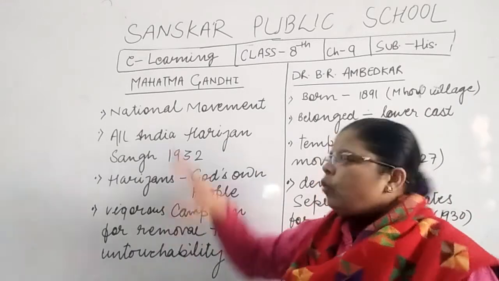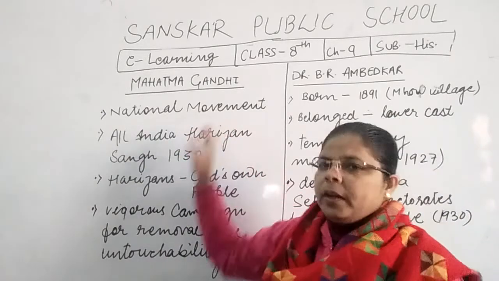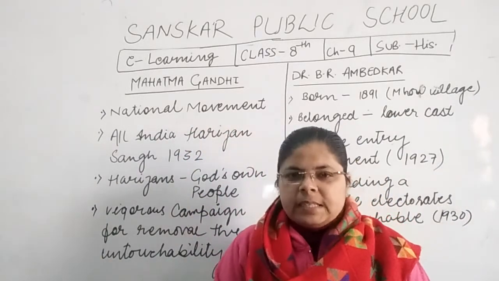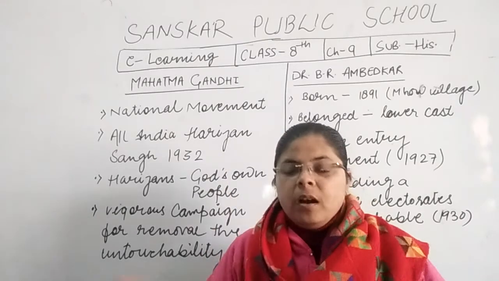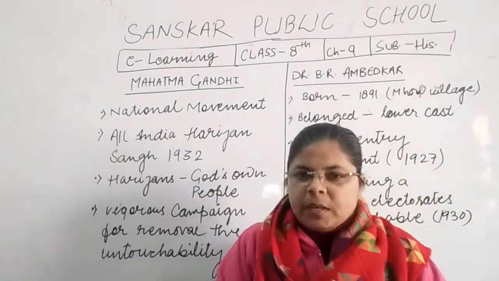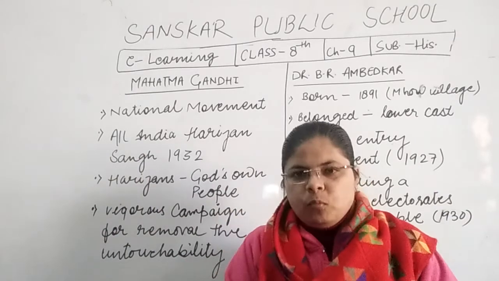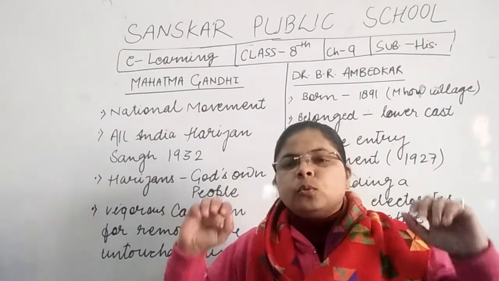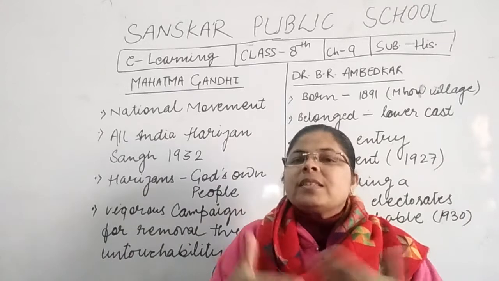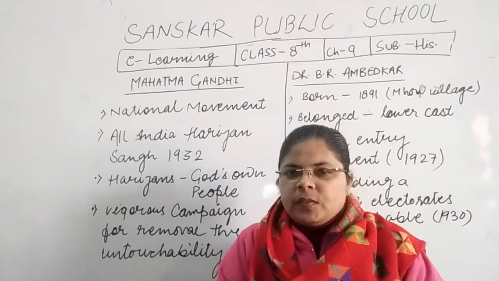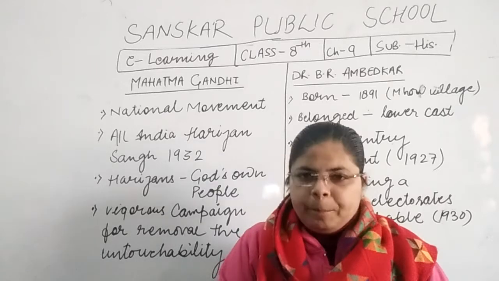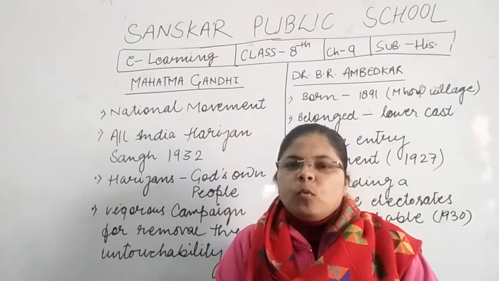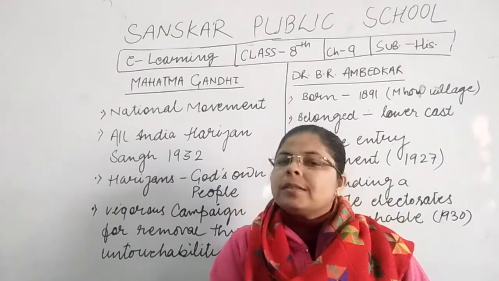They were also part of the national movement. The national movement started in 1920, and within it there were so many small movements. When these small movements merged together, they became the national movement, because all the movements in different parts of the country were started against British policy and to gain independence. That means the aim of all the movements was the same. How many movements were going on in India at the same time?